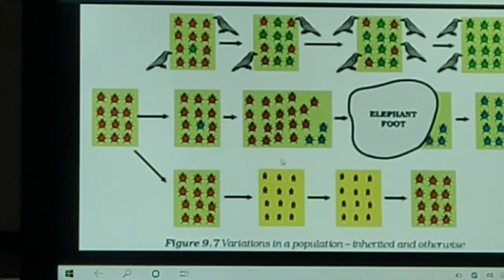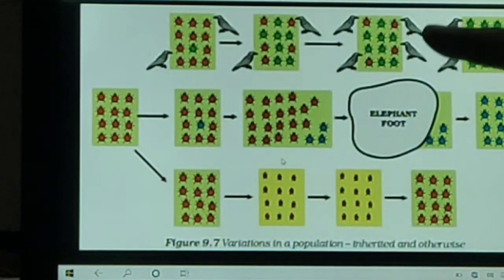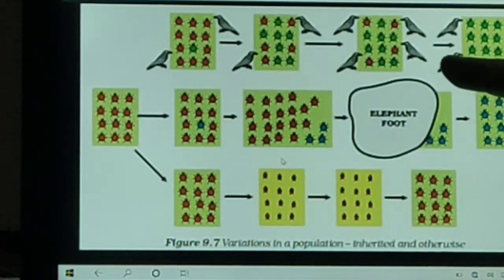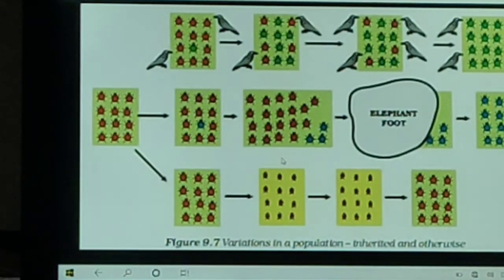Because the beetles eat green leaves, so they live in the green leaves. Green color merges with the leaf color, so the green beetles are not visible to the crow. The crow eats only red beetles, and by this the population of green beetles increases and the red beetle population decreases. This type of variation gives a survival advantage.